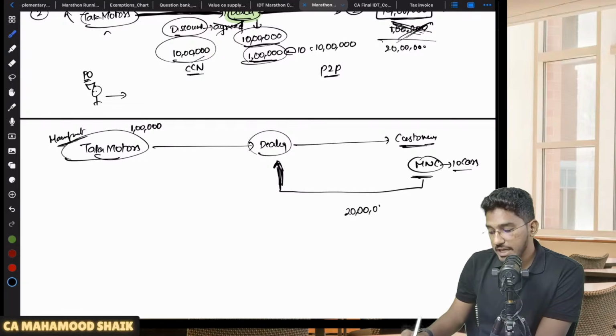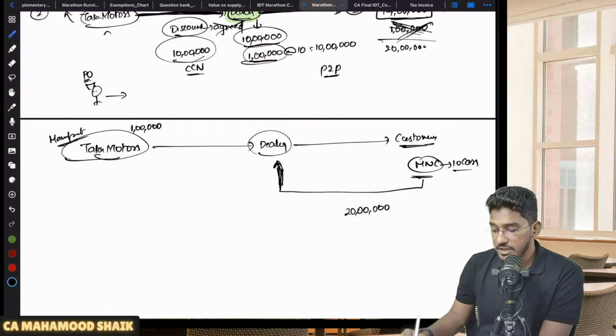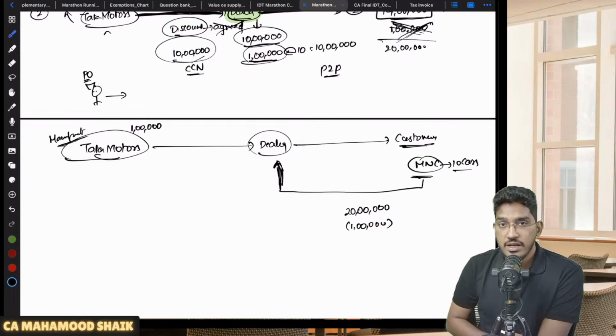Each car will cost 20 lakh rupees. But they are asking for a discount. Why? Because the company has asked them to do it. So they went to the dealer and told, sir, we want 1 lakh rupees of discount on each car. But the dealer will not agree. No. Why will the dealer not agree?